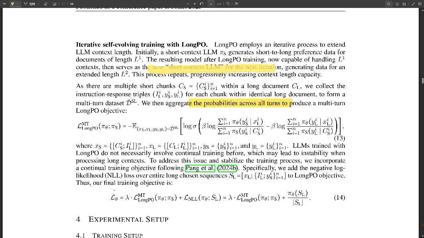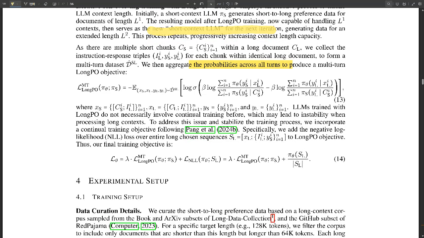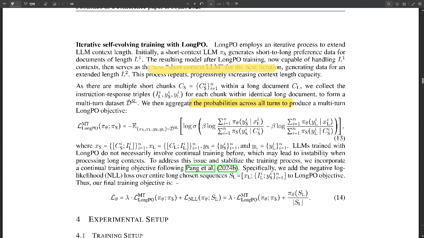Exactly. And when they removed the constraint, the LLM's short context performance went way down. So that balancing part is super important to make sure it doesn't forget the basics while learning new things. It's like this constant push and pull, pushing the limits of what the LLM can handle, but also making sure it remembers what it already knows.